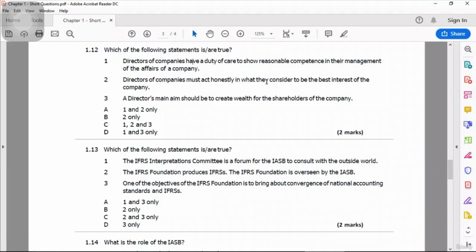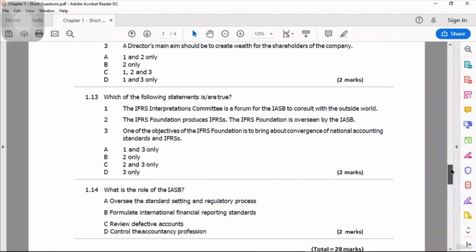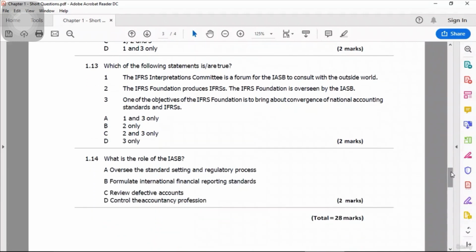Now let's see the next one, 1.13. Which of the following statements are true? The IFRS Interpretation Committee is a forum for the IASB to consult with the outside world. No, that is not correct.